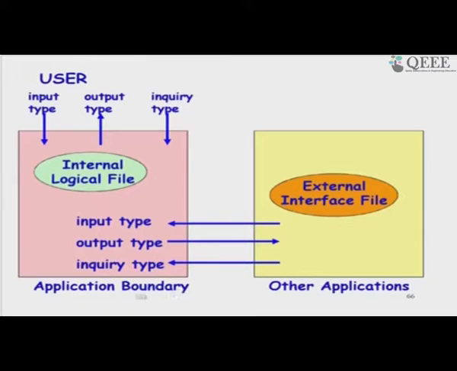So, this just says that the input data, the output data and the inquiry may not only come from the user, but maybe from the external applications, other applications, and the external interface file is also produced by other applications or maybe the user.